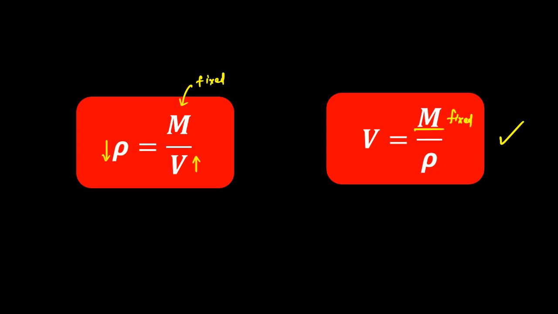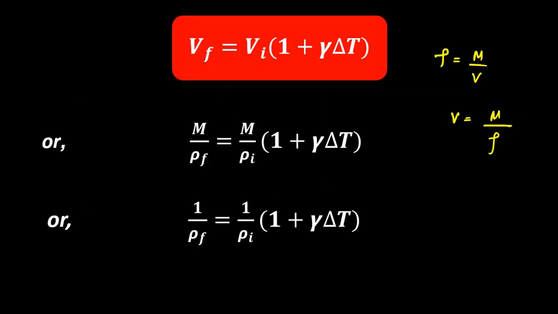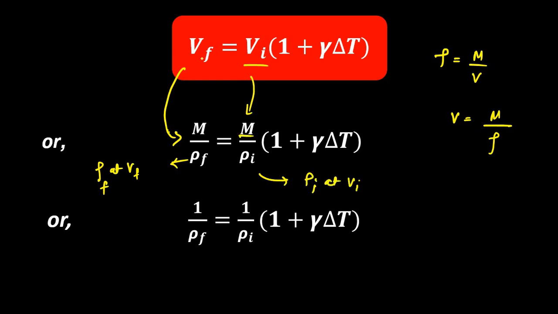So here Vf is equal to m by rho f, where rho f is the final density at volume Vf, and Vi is equal to m by rho i, where rho i is the density at initial volume Vi, because mass is fixed.